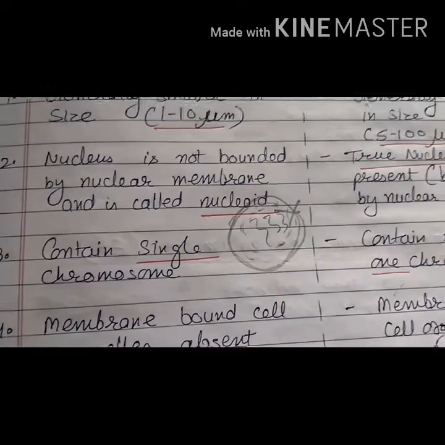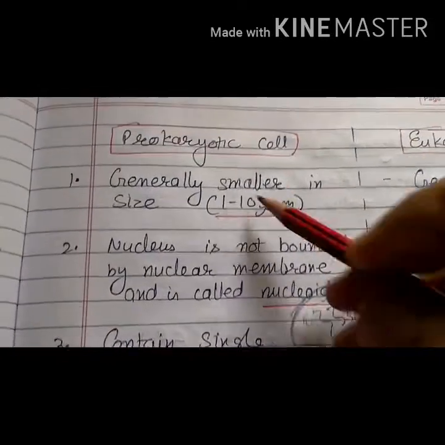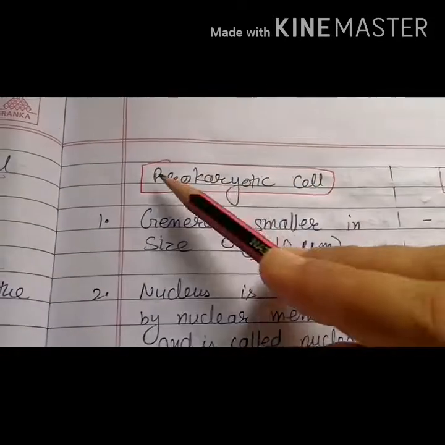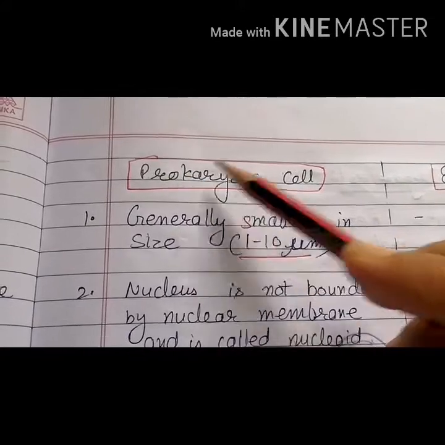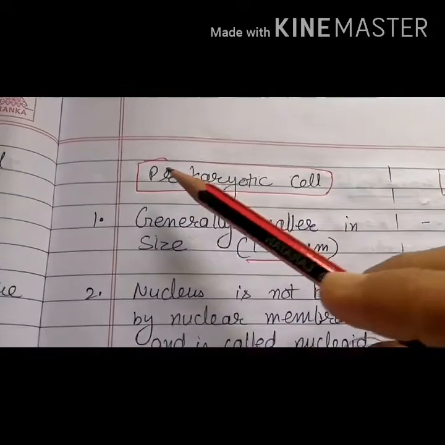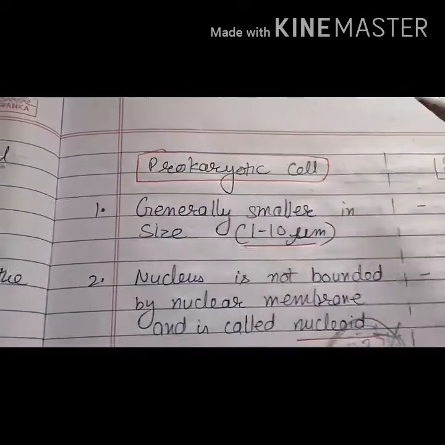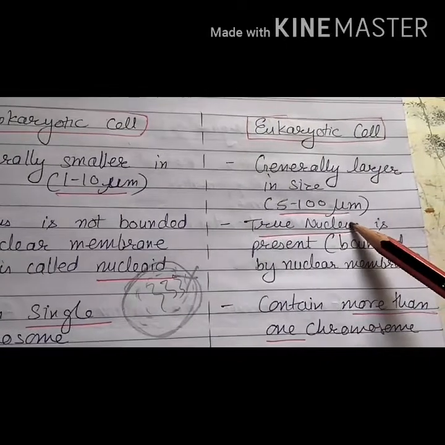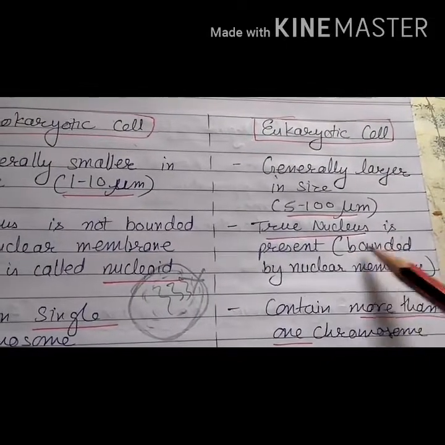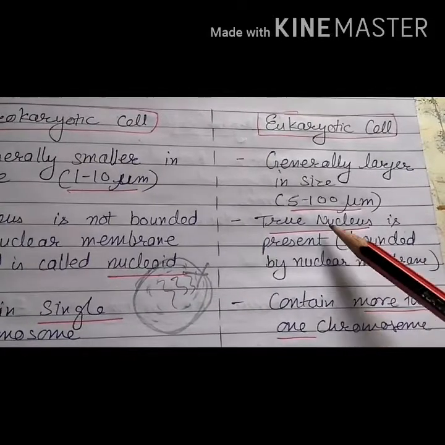Now that is why this nucleus is a very primitive type of nucleus, and that is why these cells are called prokaryotic cells. What do you mean by pro? Pro means primitive, karyotic means nucleus. So prokaryotic cell means that cell which has a primitive type of nucleus. Similarly, the eukaryotic cell has a true nucleus, which means it is bounded by the nuclear membrane. Now what do you mean by true nucleus?